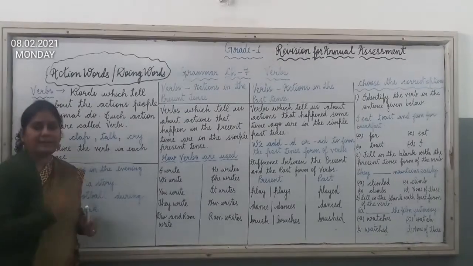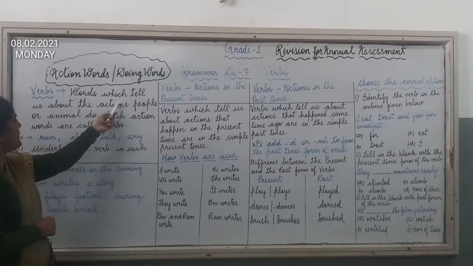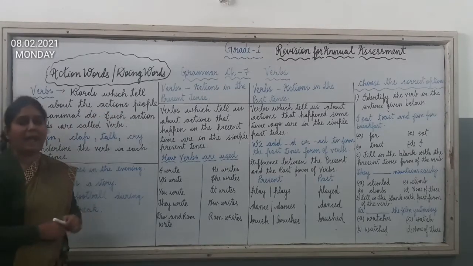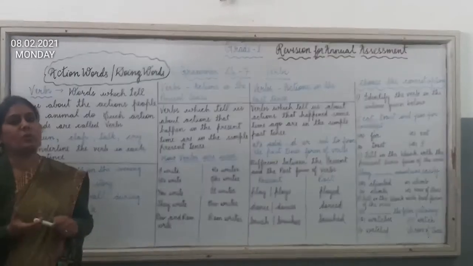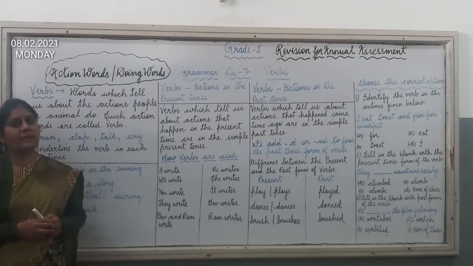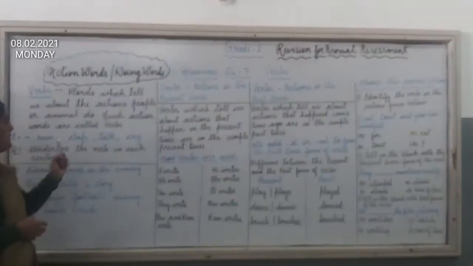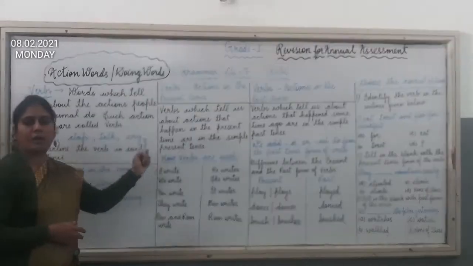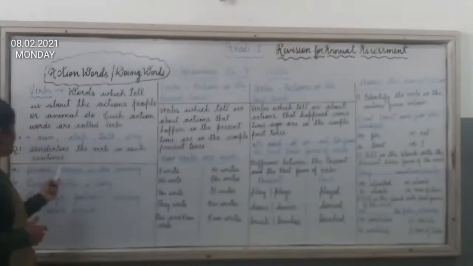So children, let us read the definition one more time. Words which tell us about the actions people or animals do. Whatever we do, the actions are known as verbs. Here you can see some examples written on the board. Run, clap, talk, crack. These are all examples of verbs.